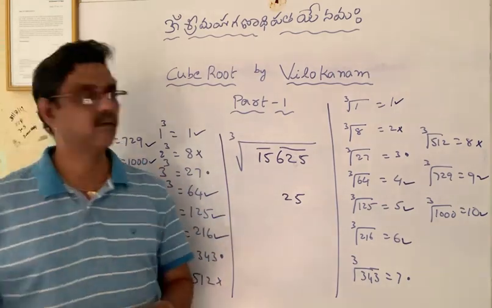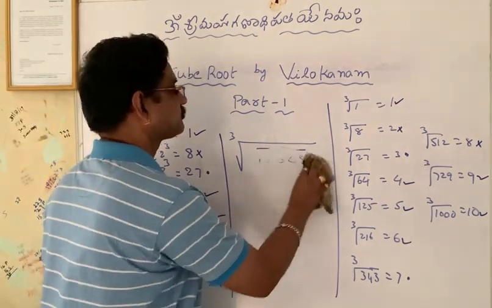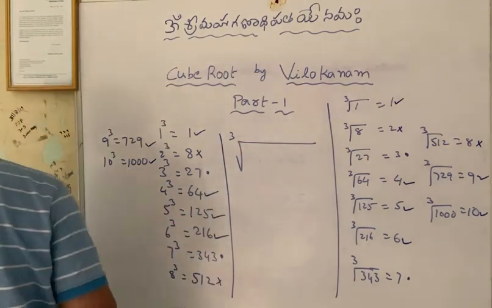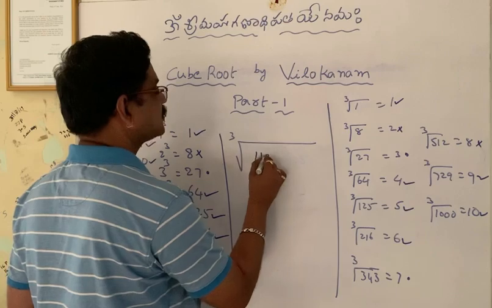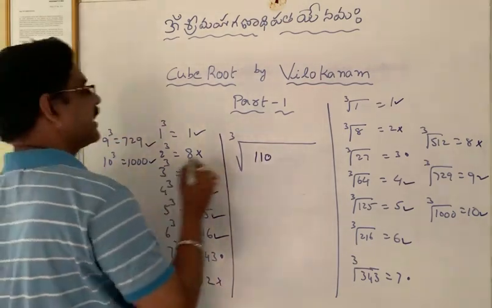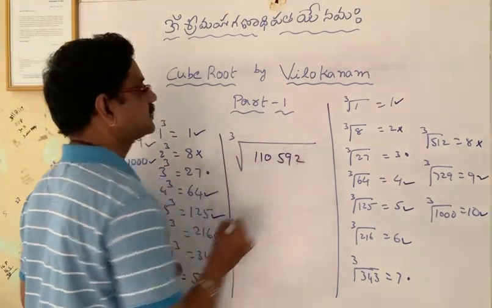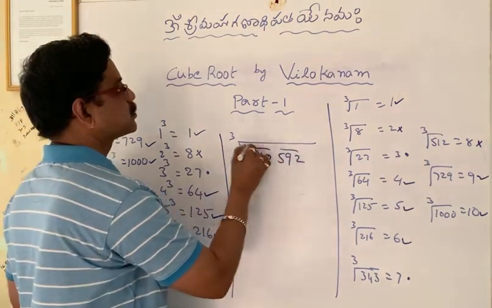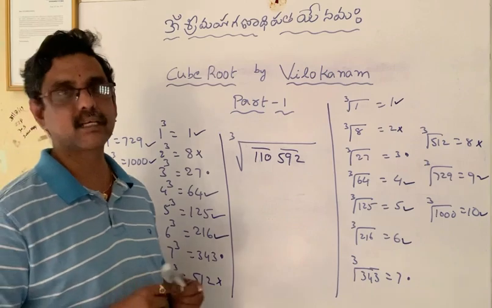Let us consider one more example. Now I will take a 6-digit number, 110592. It's a 6-digit number. So here also we will get 2 bars.